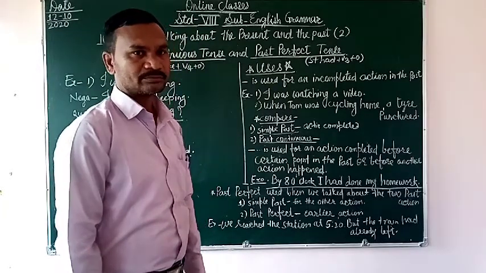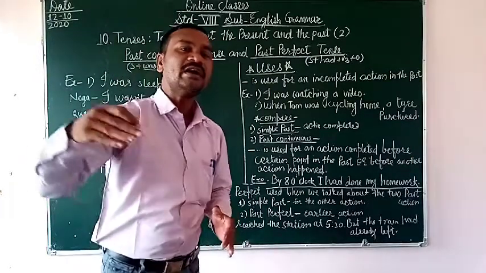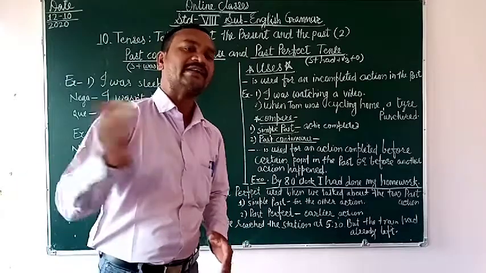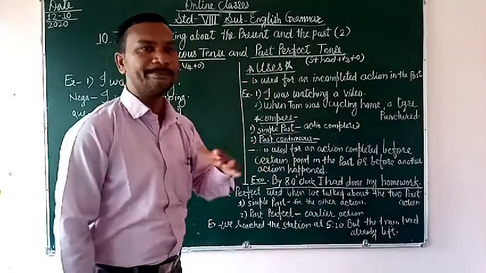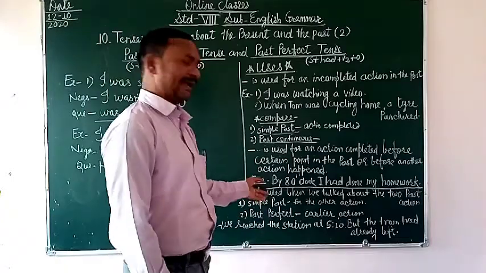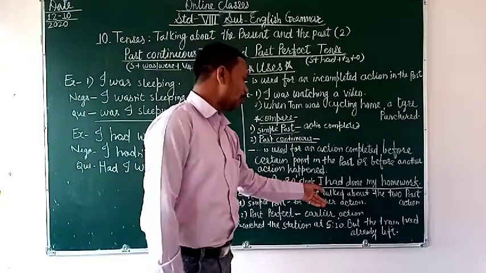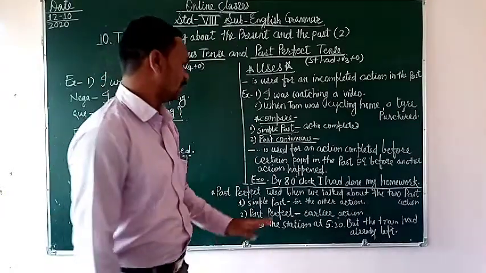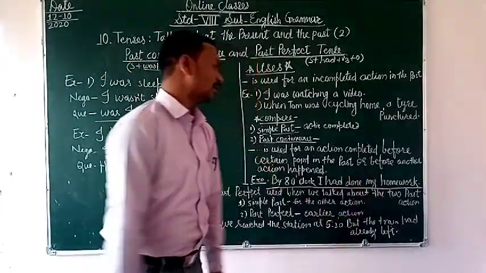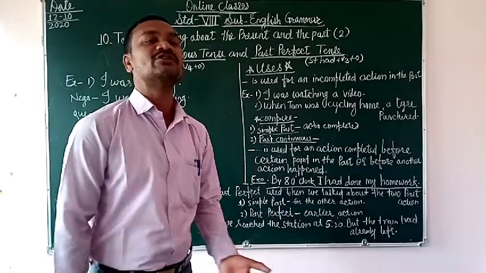Got it? This is called the past perfect tense. See here, example: By 8 o'clock I had done my homework. 8 बजे तक मैं मेरा होमवर्क कर चुका था, मैं मेरा होमवर्क कर चुकी थी.